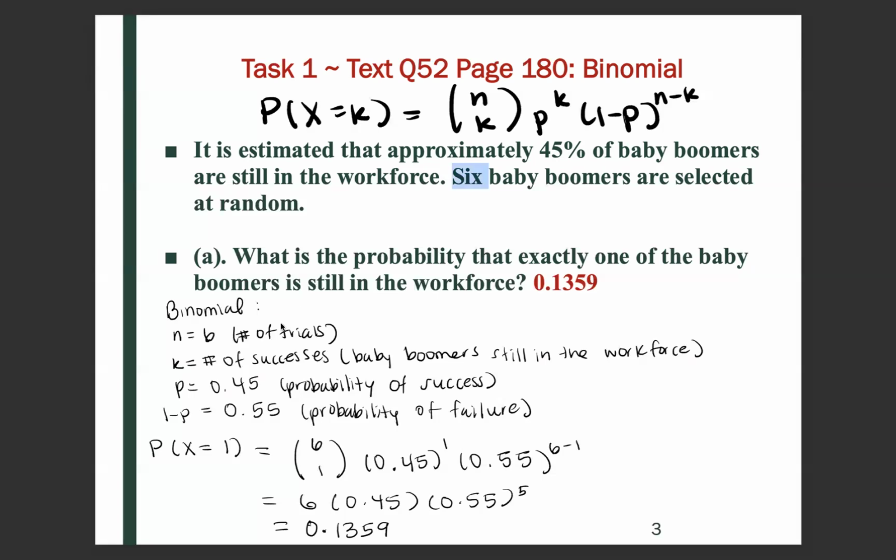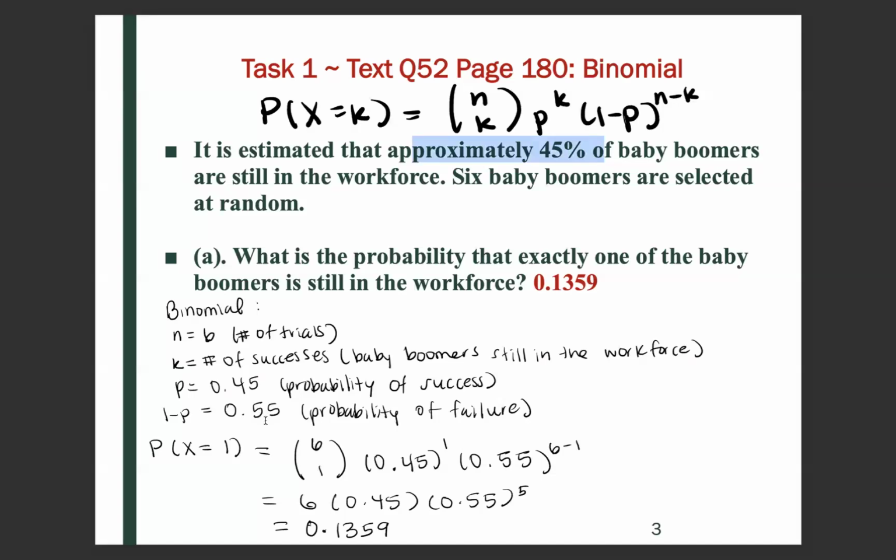The number of successes is the baby boomers that are still in the workforce. The probability of success is 0.45 because approximately 45% of the baby boomers are still in the workforce. And so the probability of failure is 1 minus the probability of success, which would be 1 minus